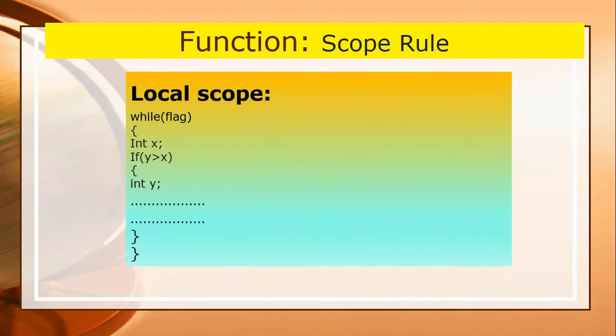First I will discuss local scope. We know that a block in C is surrounded by a pair of curly braces. That is, you can see in the slide curly braces. There are 4 curly braces, open and closed, which decide the scope of a particular segment of code. We can declare variables inside the block. Such variables are called local and can be referenced only within the body of the block.